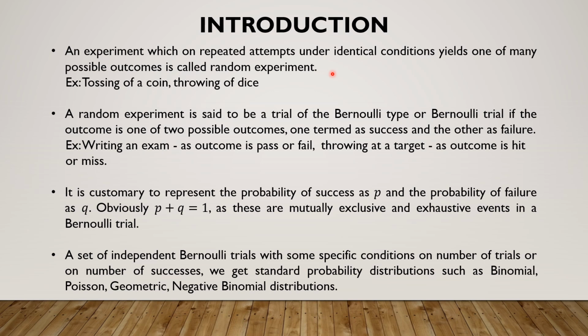The throwing of a dice is a random experiment because all of us know that 1 out of the 6 numbers from 1 to 6 is going to show up as the final result. But which out of the 6 is going to come cannot be predicted. Tossing of a coin is also a random experiment because we know that head or tail is going to occur, but which out of the two is going to occur cannot be predicted. Such experiments are random experiments.